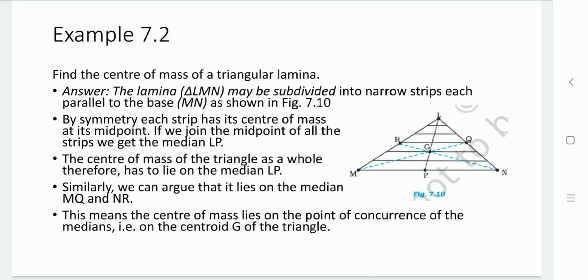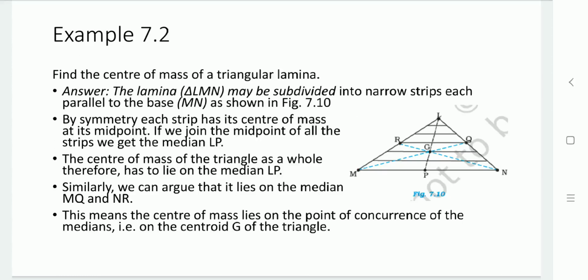By symmetry, the center of mass of each strip is available at its midpoint. If we join the midpoints of all the strips, we get the LP median. So the center of mass of the triangle as a whole lies on the LP median.